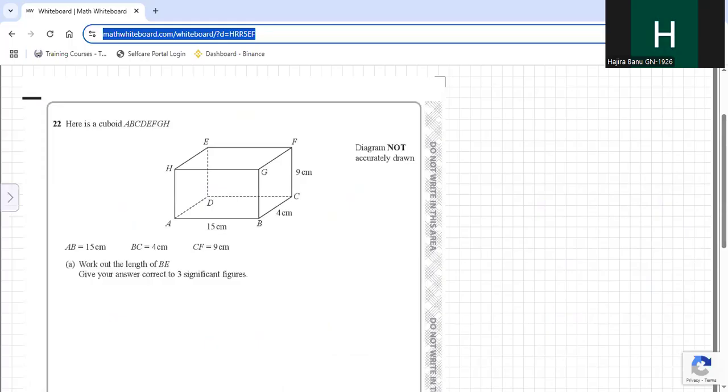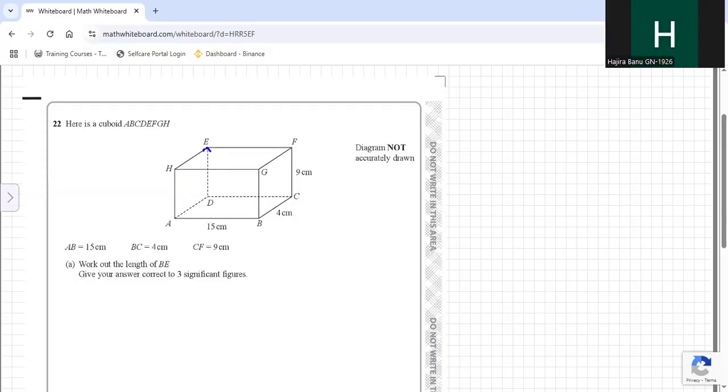Now moving on to the next question. Next question is from 3D trigonometry. AB is 15 centimeter, BC is 4 centimeter, FC. So length, breadth, height is given. Work out the length of BE, means you want to find out this. If we join this, it is forming a right angle triangle. BD is forming. So first we should find the length of BD using Pythagoras theorem.